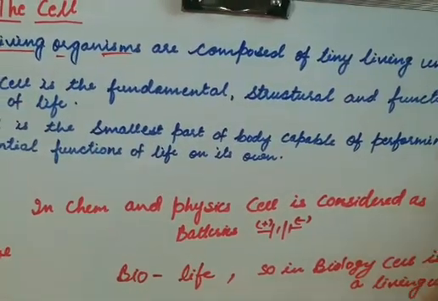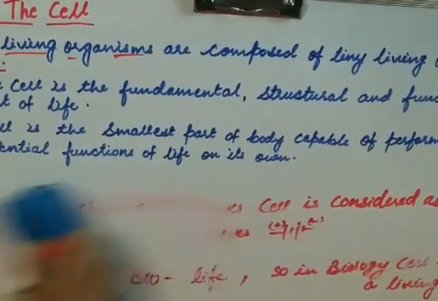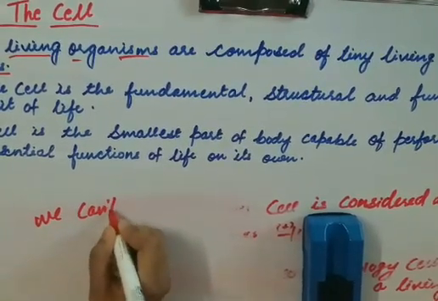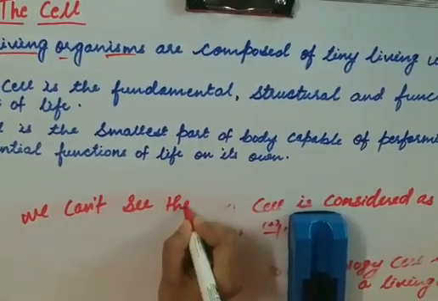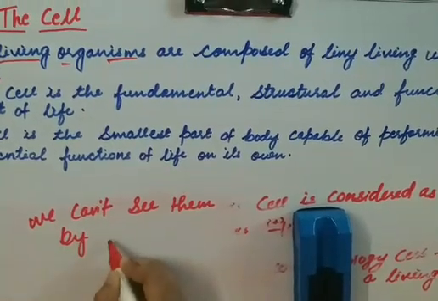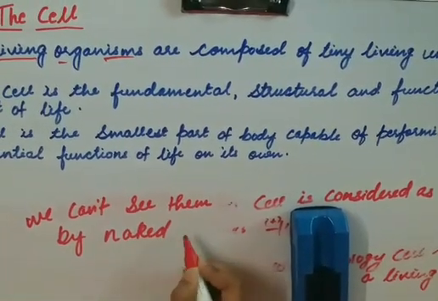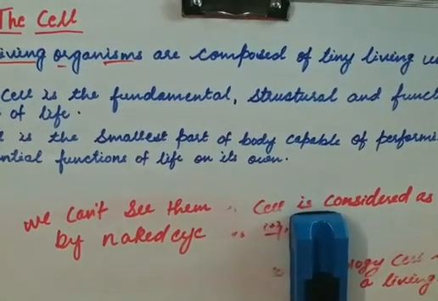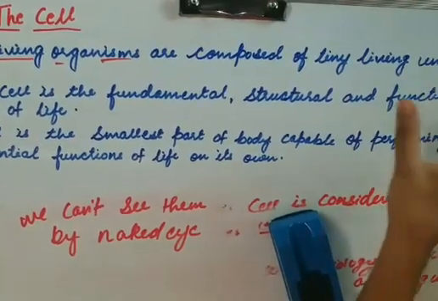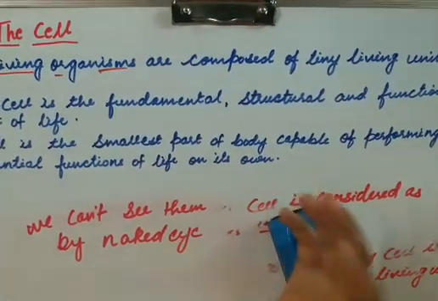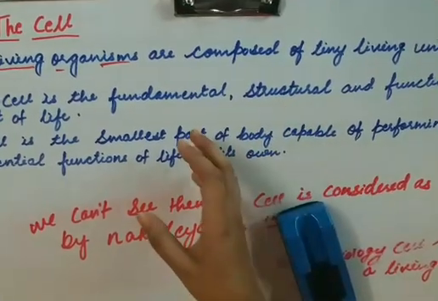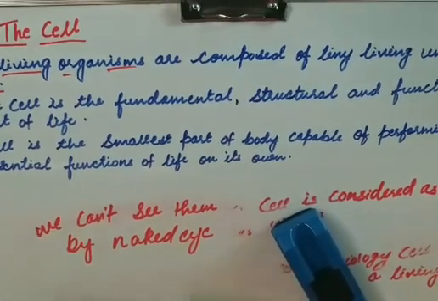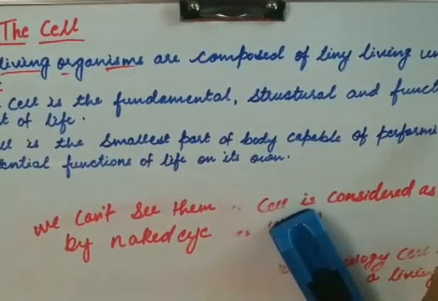They are tiny because we cannot see them by the naked eye. As we cannot see them by the naked eye, that's why they are the tiny living units, but they are living in nature. In physics and chemistry, we consider it as a battery, but in biology, it is a living unit. The cell is the fundamental structural and functional unit of life.